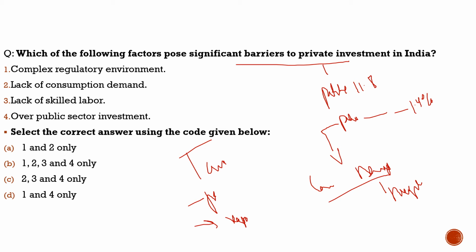And where would public investment get its money from? They would get money from the taxes, and if they do not get enough from taxes, then they will borrow from the financial market. So it will leave less space for private companies and private investors to borrow. So this is also one of the reasons why there is low investment by the private sector in our country.